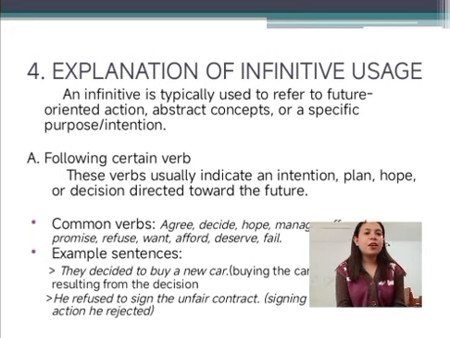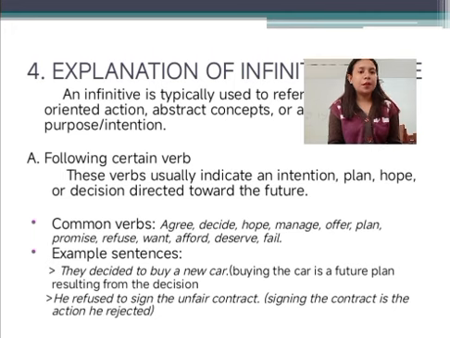Next, explanation of infinitive usage. An infinitive is typically used to refer to future-oriented action, abstract concept, or a specific purpose or intention. Next, following certain verbs. These verbs usually indicate an intention, plan, hope, or decision declared toward the future. Common verbs: agree, decide, hope, manage, offer, plan, promise, refuse, want, afford, and fail.